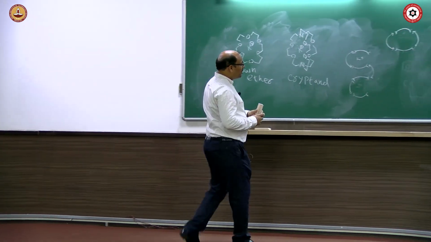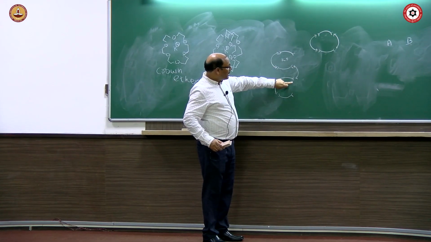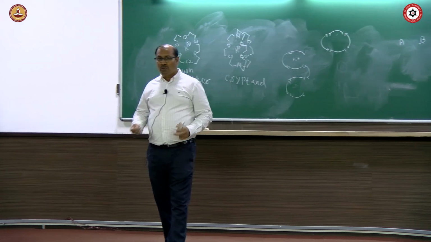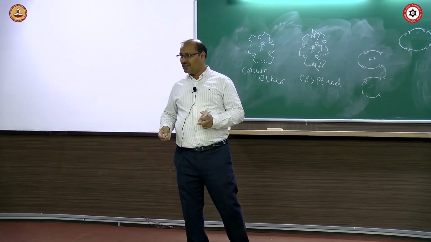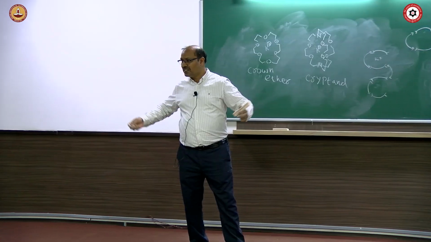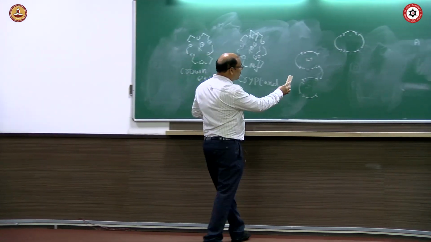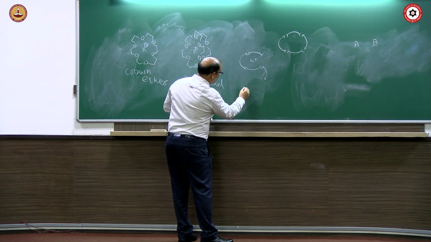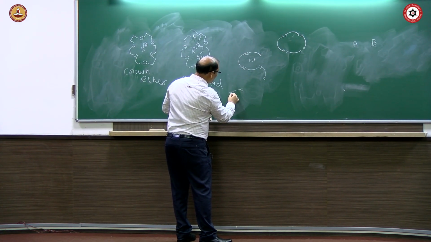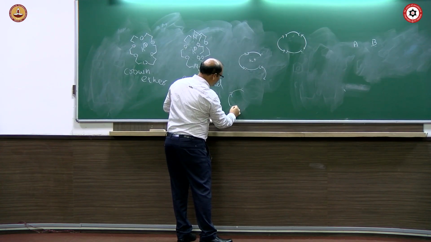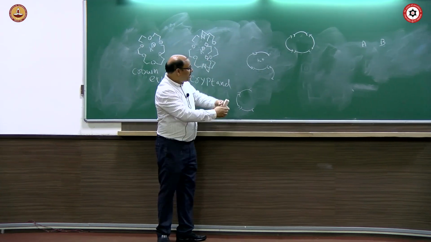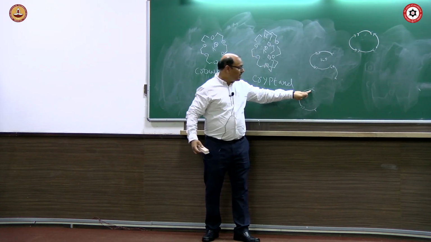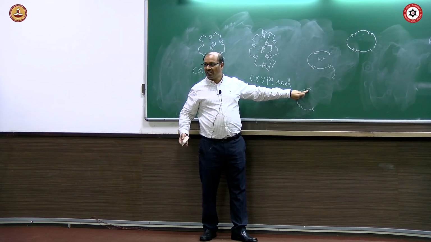The chance of this one meeting that one is higher when they are closer. So if you put more and more amount of solvent, then things are separated. So once this one attaches here, finding another, if this one is further away, then finding this point and this point together, chance is lower.